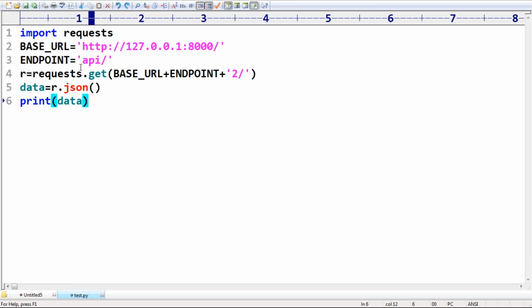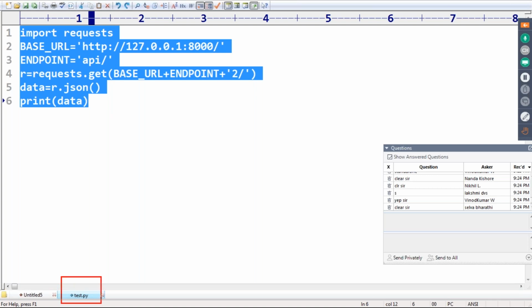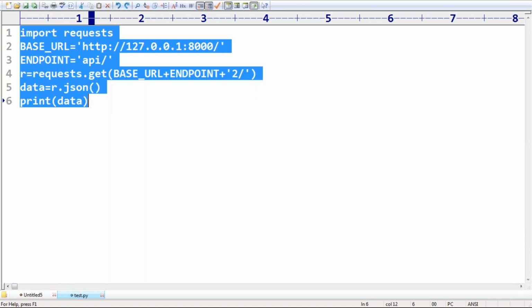Now my question is, what is this application? Is it a Python application or a Django application? What is the name? Test.py. Is it a Python application or Django application? Python application. Are you getting what this is? It's the Python application, right?